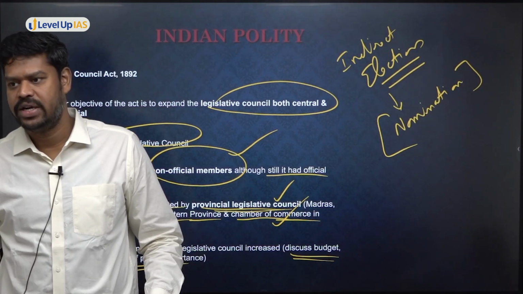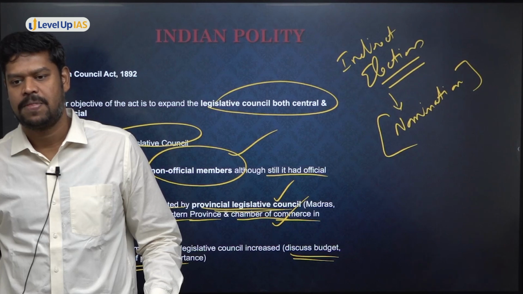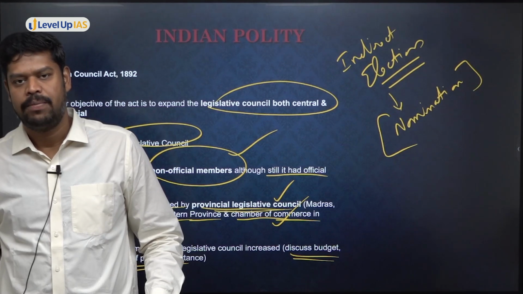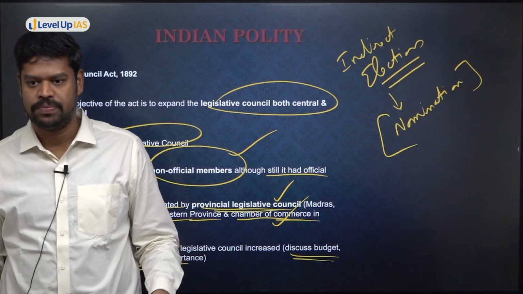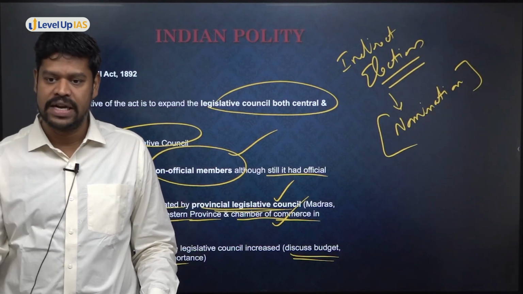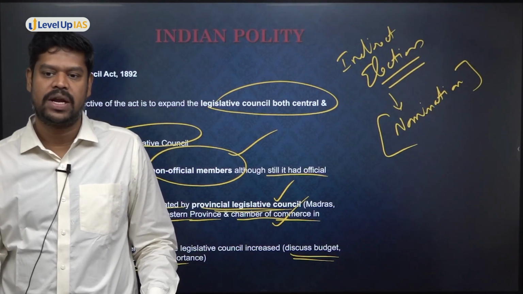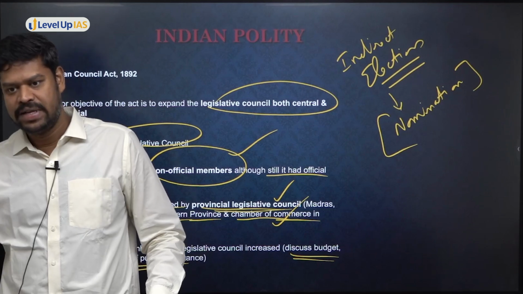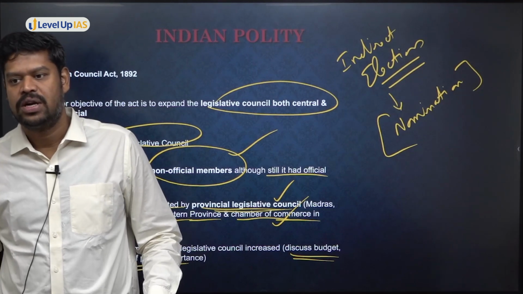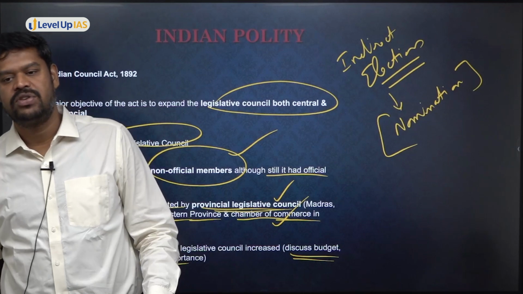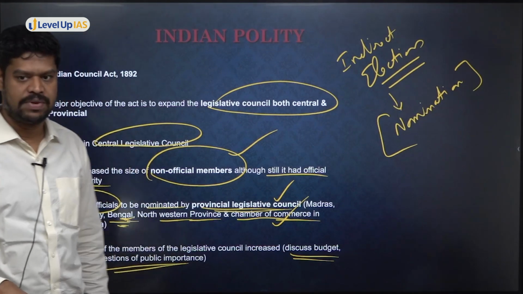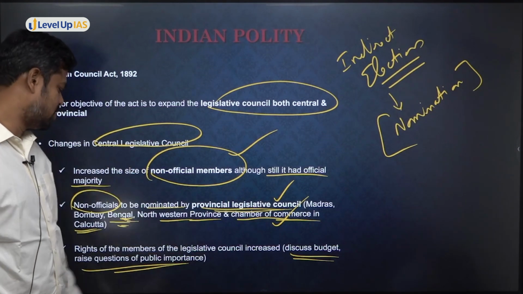Why is it called an estimated expenditure? Because there can be some unforeseen circumstances where you may have to spend more. Sometimes you may cut down on certain expenditure which you were planning to make. So only by the end of the month will you know that. Therefore, when the budget is brought in, it is always called a statement of estimated revenue and estimated expenditure. So they can discuss the budget.